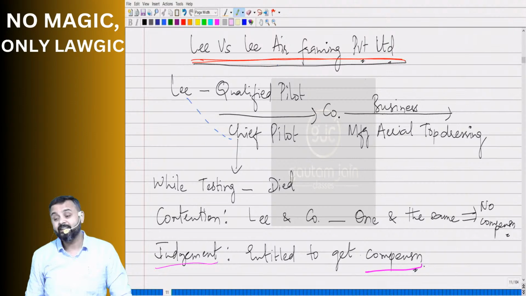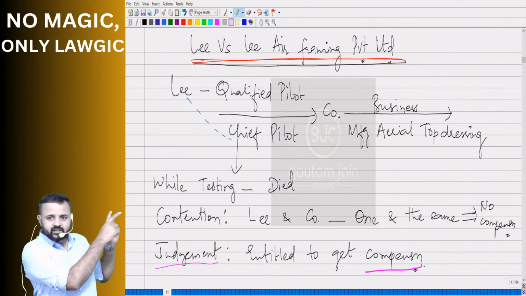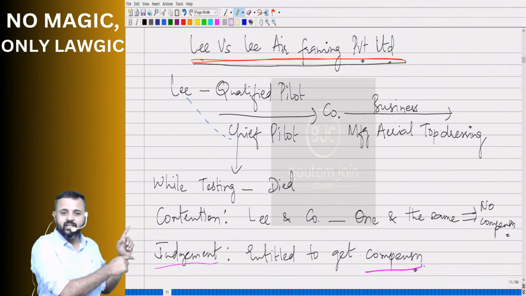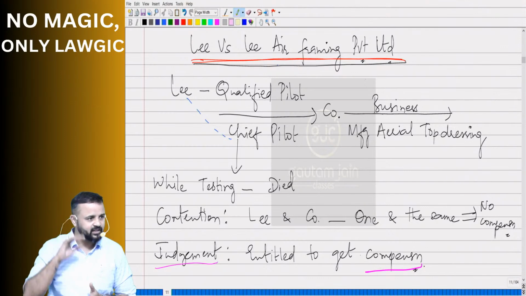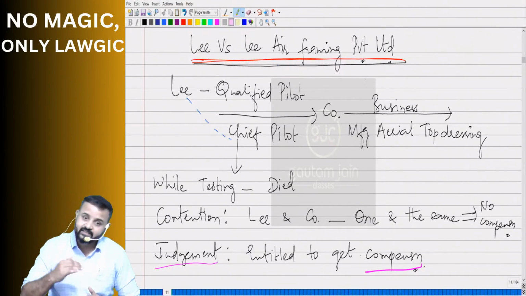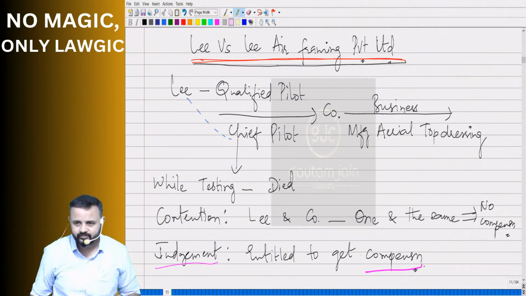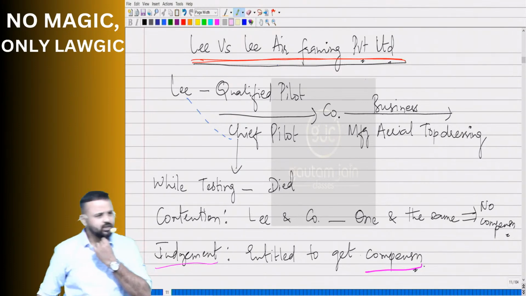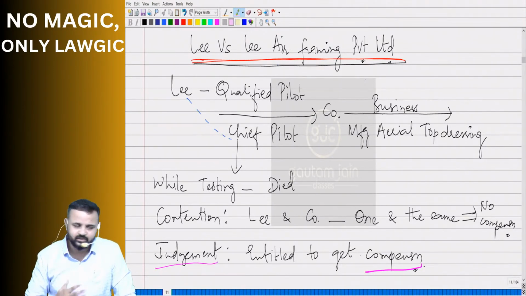Who? Lee's family. From whom? Company. That's why the name of the case law, you just see the citation. What is written there? Lee versus Lee Airframing Private Limited. So who filed the case? Lee. Meaning Lee's family. Lee passed away, I know that. So who filed the case? Lee's family. So they were representing Lee, that's why they have mentioned Lee in the citation. Okay, sir. So now they filed a case and they said Lee should receive, we are the family of Lee, he should receive compensation because while working he died.